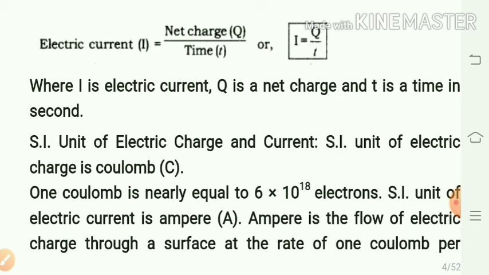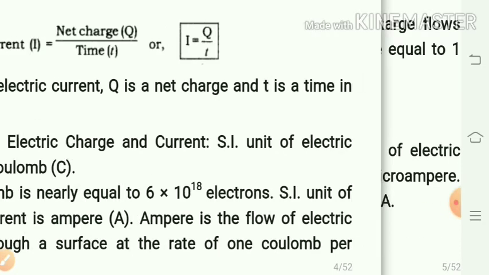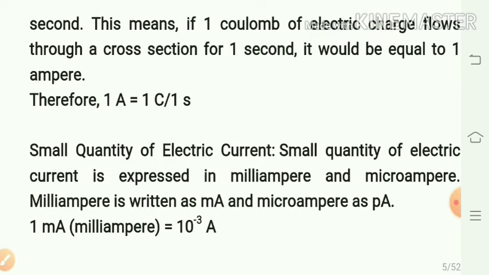Ampere is the flow of electric charge through a surface at the rate of 1 coulomb per second. This means if 1 coulomb of electric charge flows through a cross section for 1 second, it would be equal to 1 ampere. So from this formula you can write that ampere, that is current, equals charge upon time. 1 ampere equals 1 coulomb upon 1 second.